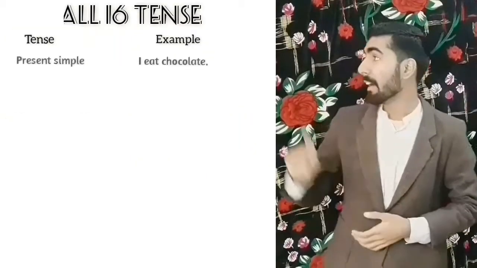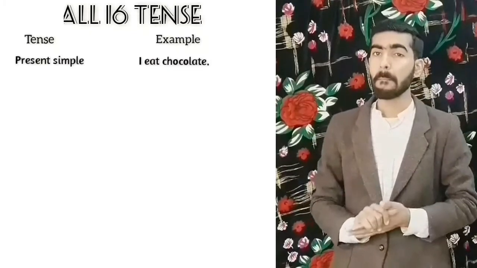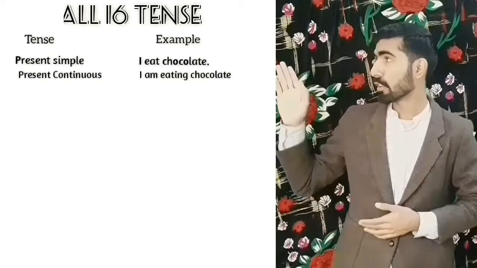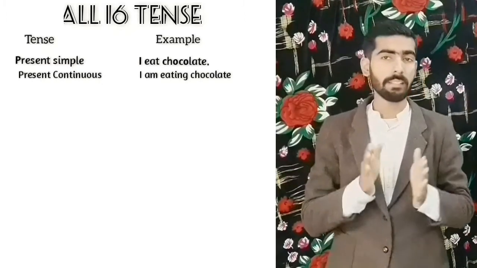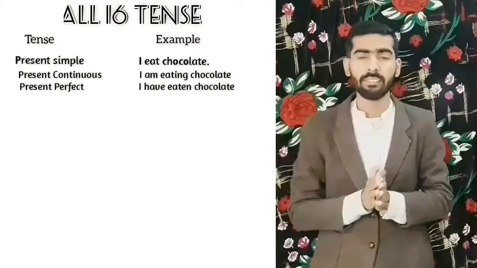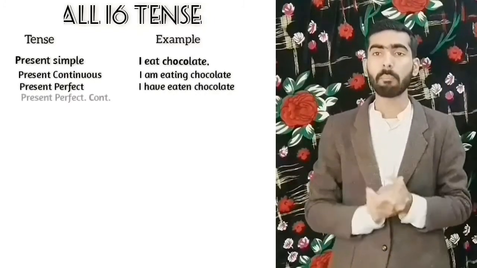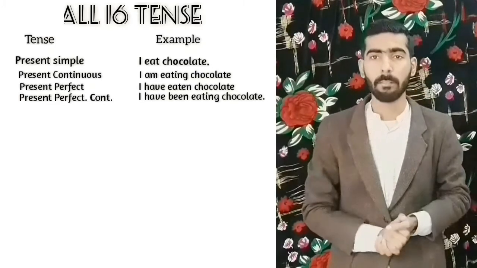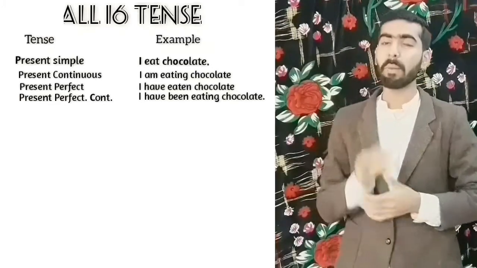So first we have present simple. I eat chocolate. Then present continuous. I am eating chocolate. Then present perfect tense. I have eaten chocolate. The last present tense is present perfect continuous. I have been eating chocolate. Then we move on to the past tenses.